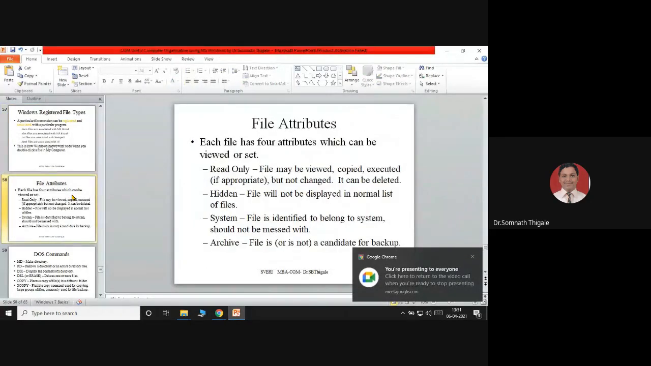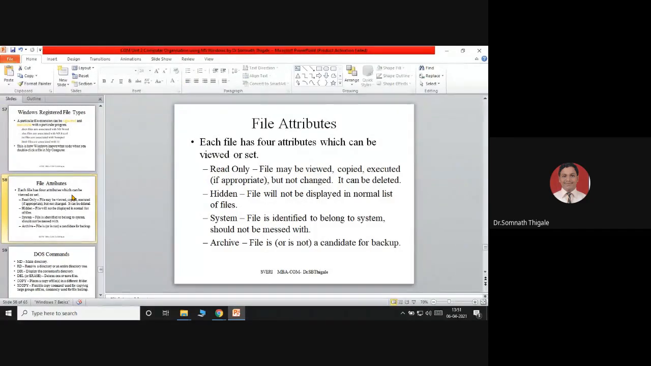Next, we will discuss the attributes of a file. Attributes are nothing but properties. Each file we have discussed so far has four attributes which can be viewed or set: read only file, hidden file, system file, or the file kept for backup purposes only, which we call an archived file. So let's discuss this.